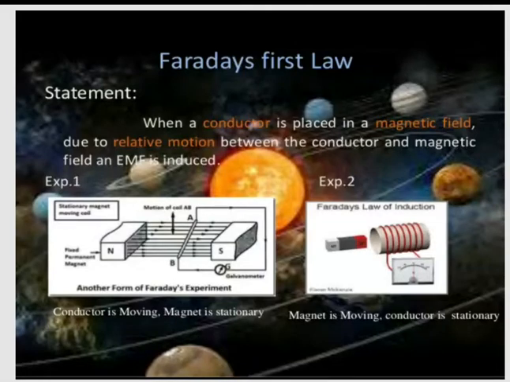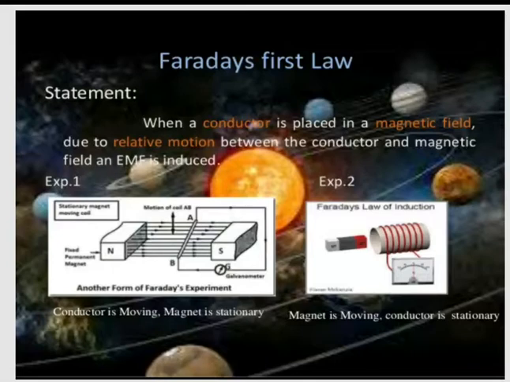Friends, you can see two different experiments. In experiment number 1, the conductor is moving and the magnet is stationary. In experiment number 2, we have taken the second condition: here the magnet is moving and the conductor remains stationary.